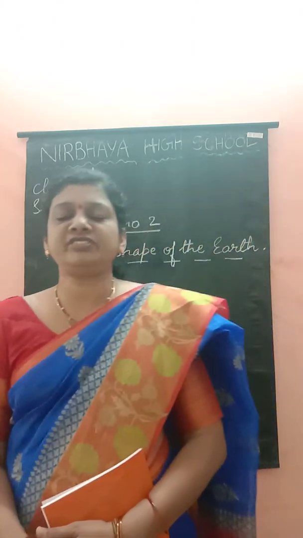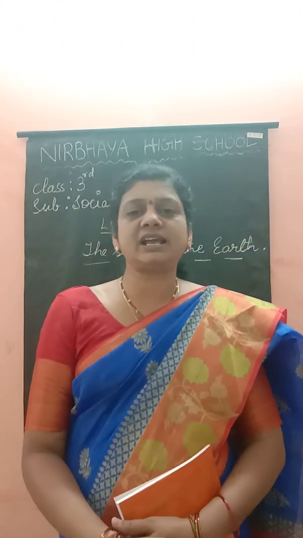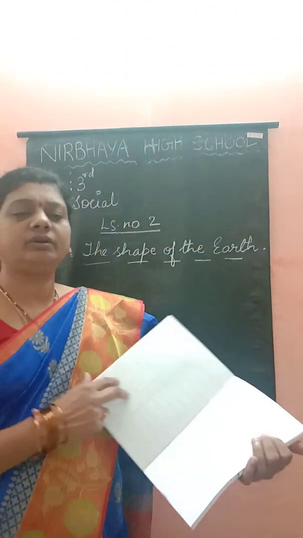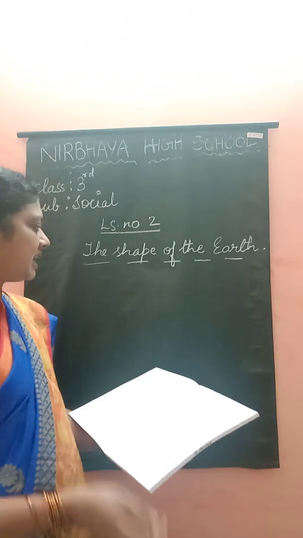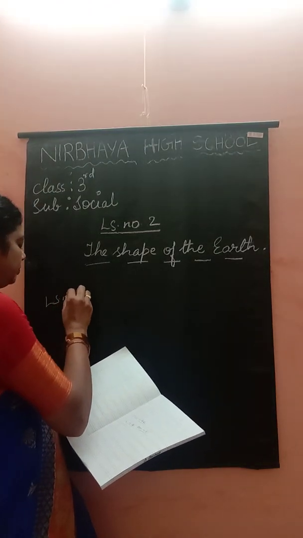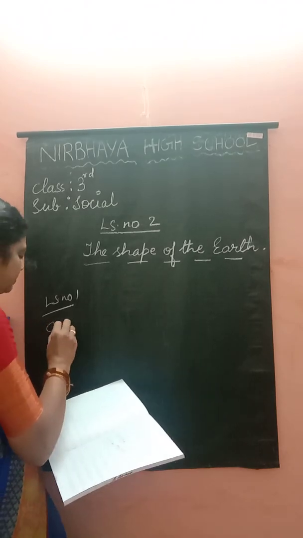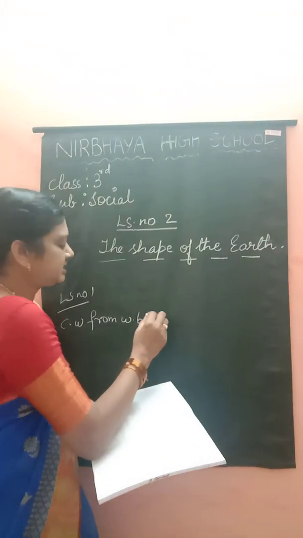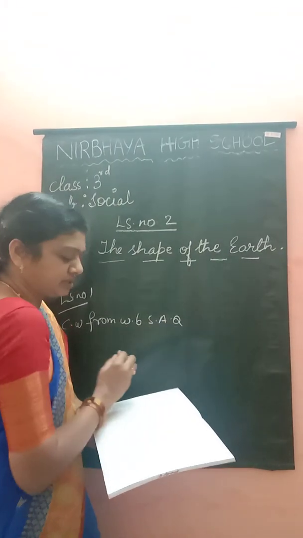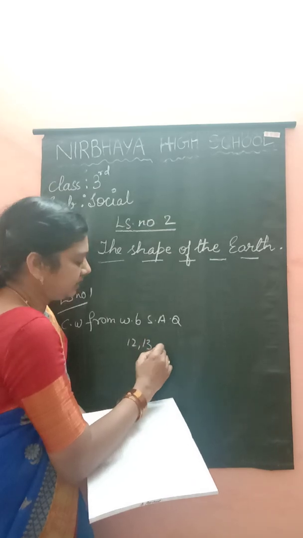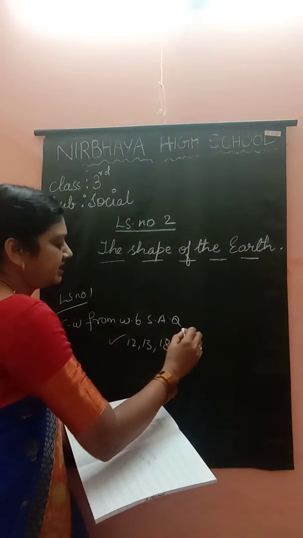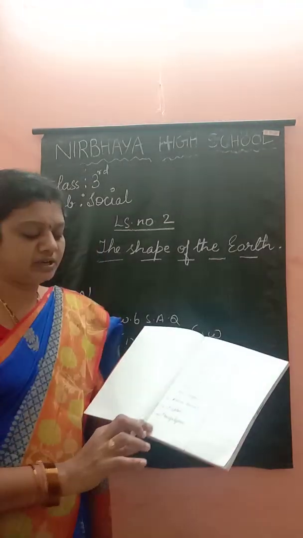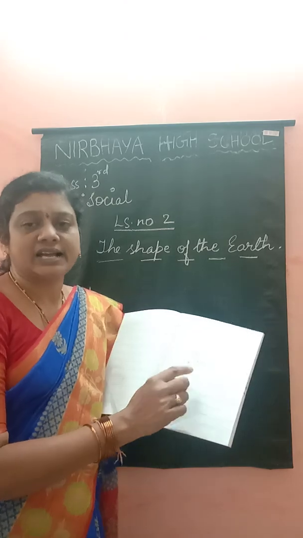Okay, and we have finished our first lesson. In the previous class, we finished our first lesson workbook part. Children, you have to write in the classwork, lesson number 1, from your workbook, short answer questions: the 12th one, 13th one and 18th one. In the classwork we have written the new words, 20 new words, isn't it? You have to write them in the classwork. Okay children?